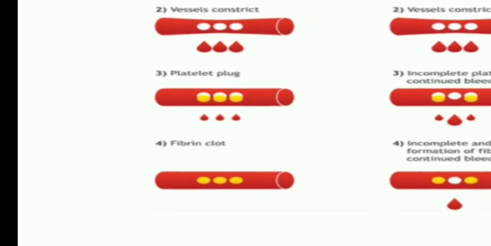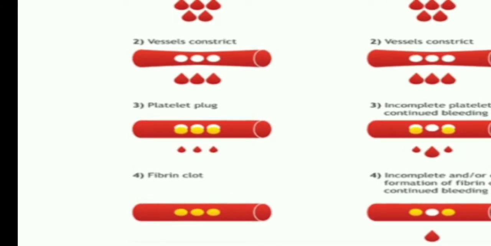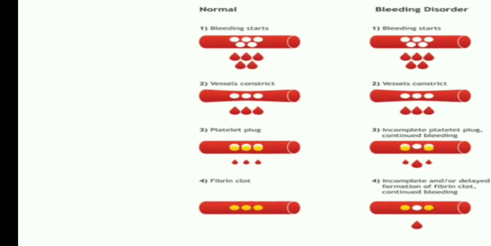Okay, and next finally the fibrin clot is compressed with that, and the clot obstructs that bleeding part. Look here, there is no bleeding because the fibrin clot is around that cut. Okay, so this is the normal.